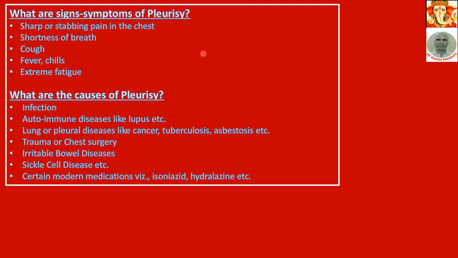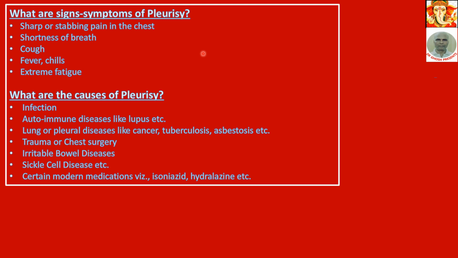What are the signs and symptoms of pleurisy? Sharp or stabbing pain in the chest, shortness of breath, cough, fever, chills, extreme fatigue. These are the signs and symptoms of pleurisy.